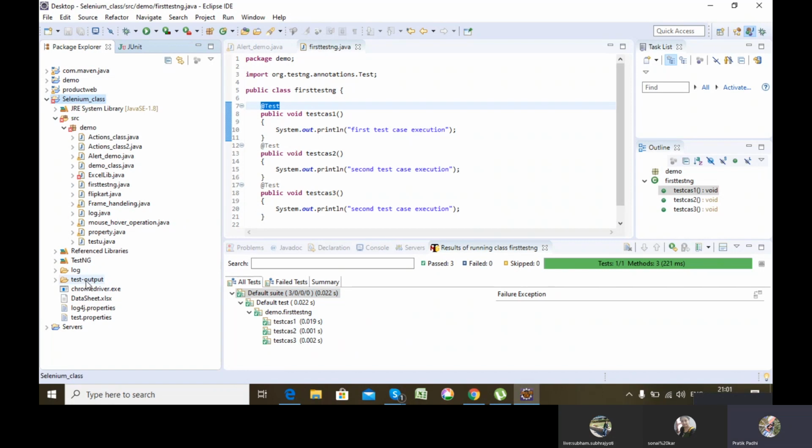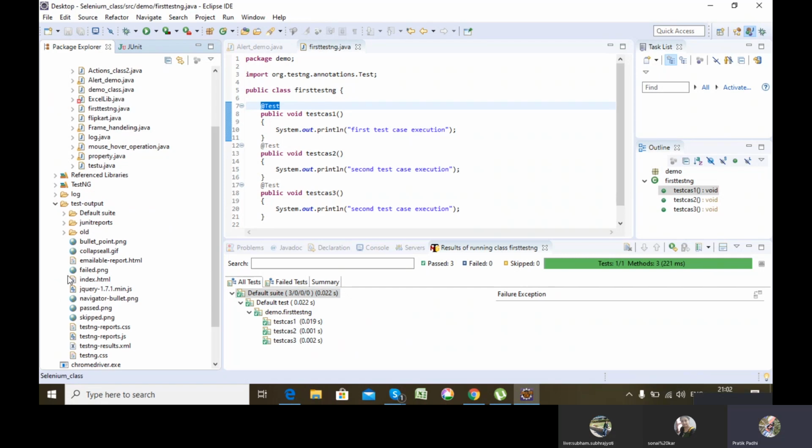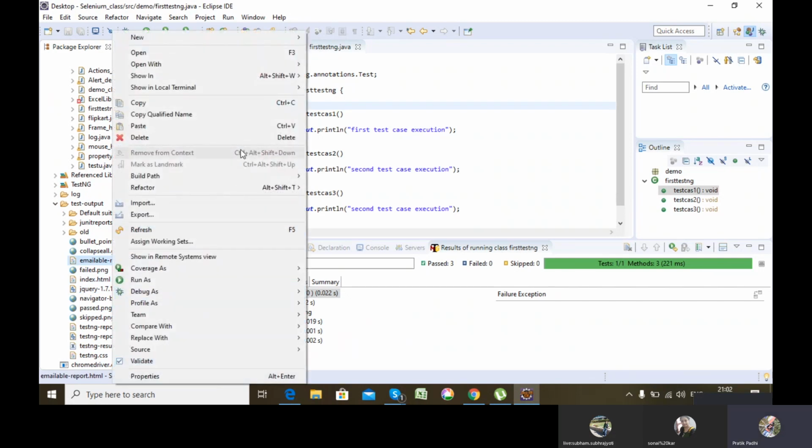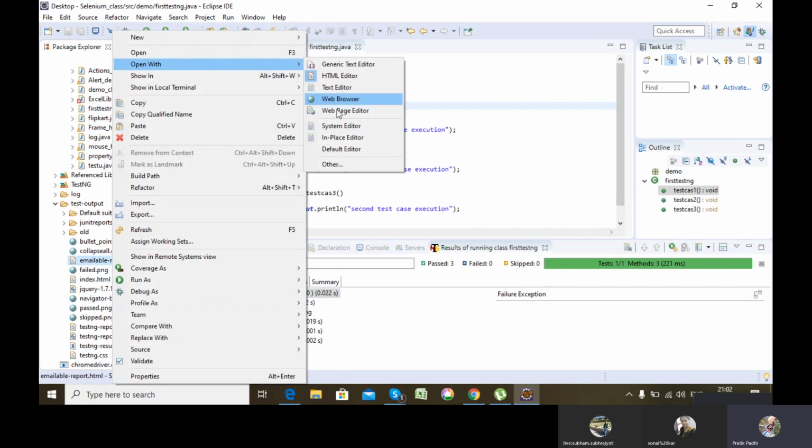Now see, a test-output folder will be created by itself, and it is created by testng itself. We don't create it. Testng itself creates it once we do any testng execution. This is the feature provided on its own. So once we open that folder, what we'll see is there will be n number of folders in which there is an emailable-report.html. If you open it, let's say I open it in Chrome.